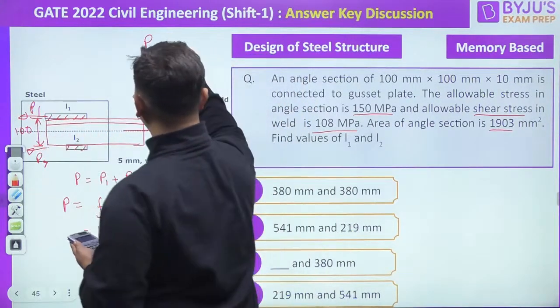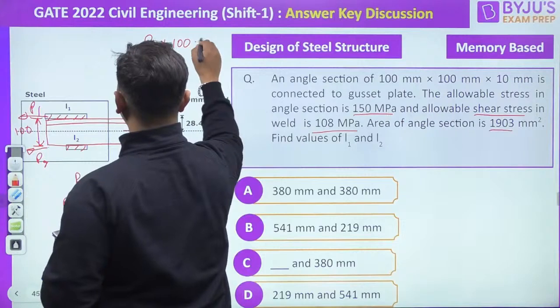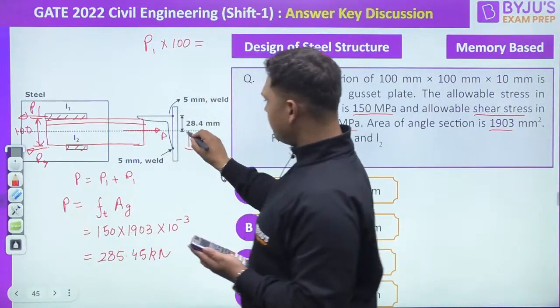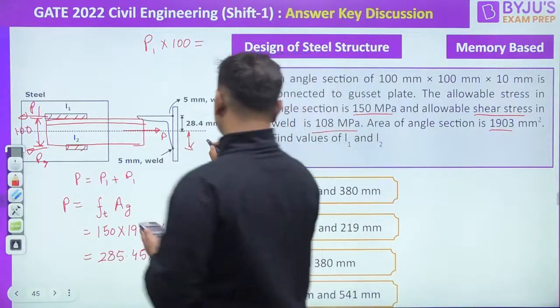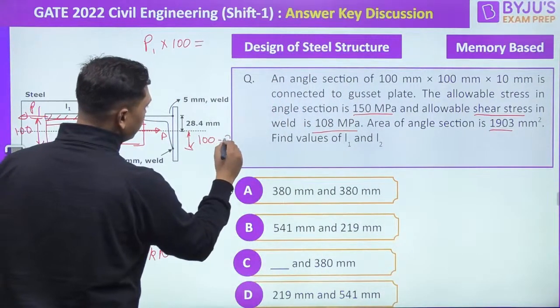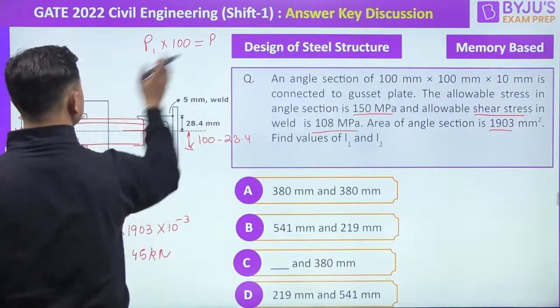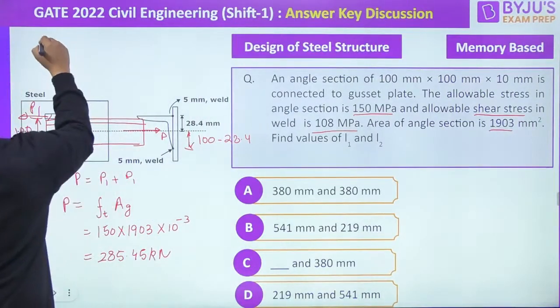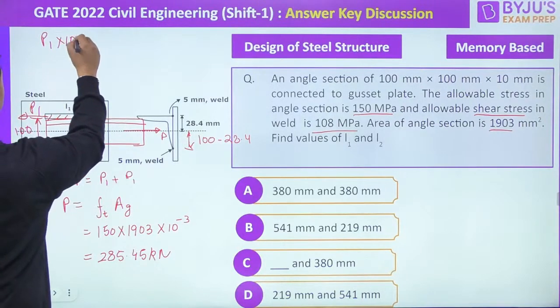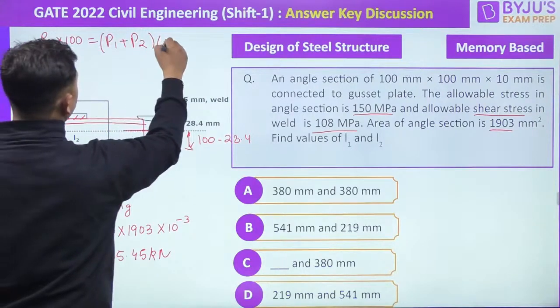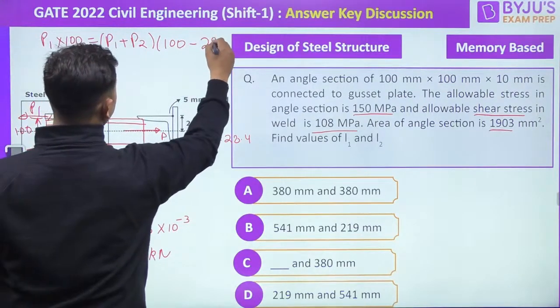So P1 into 100 should be equal to P1 plus P2 into 100 minus 28.4.